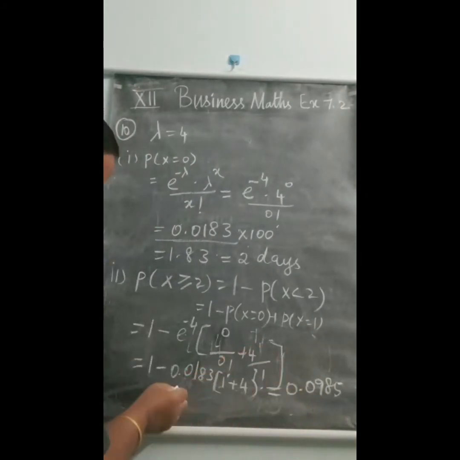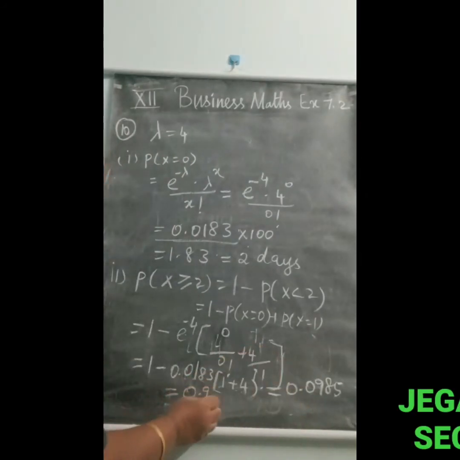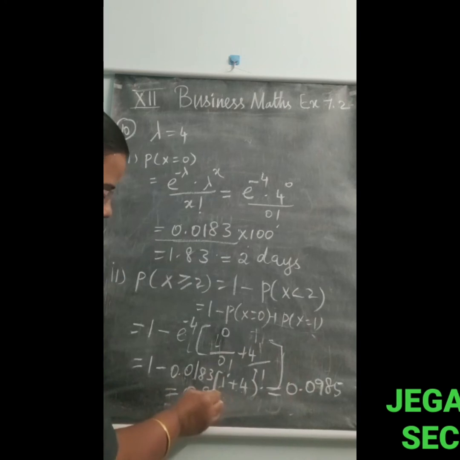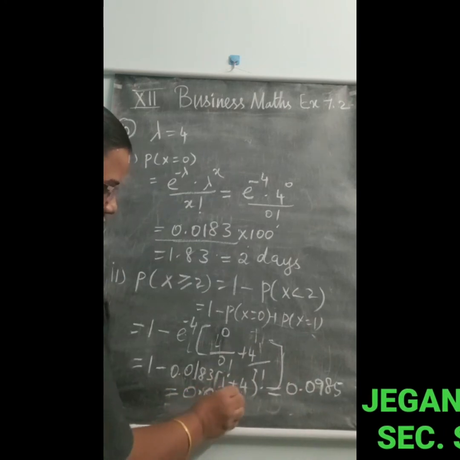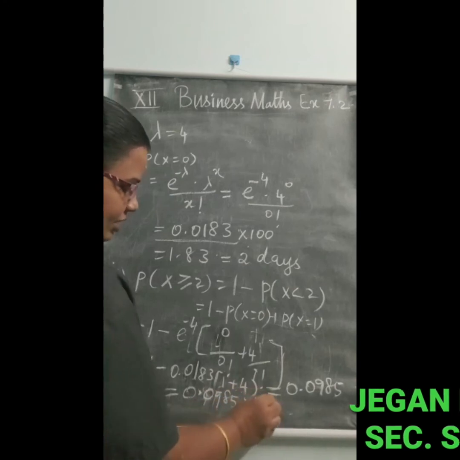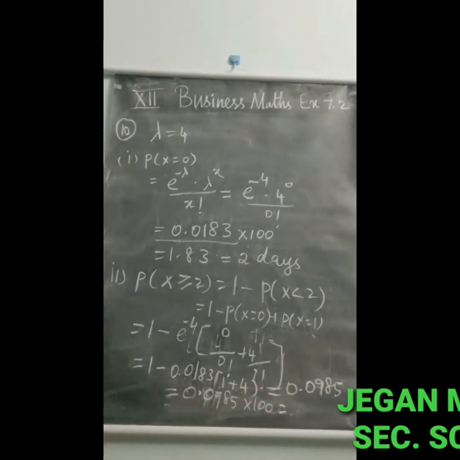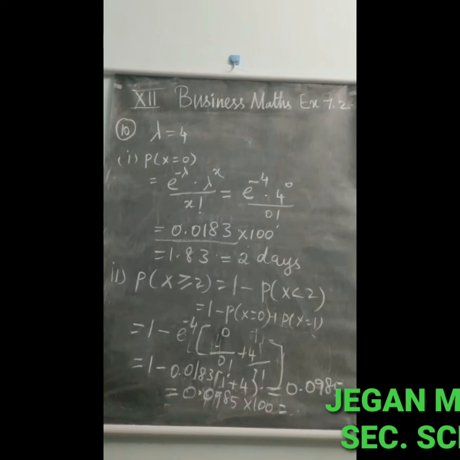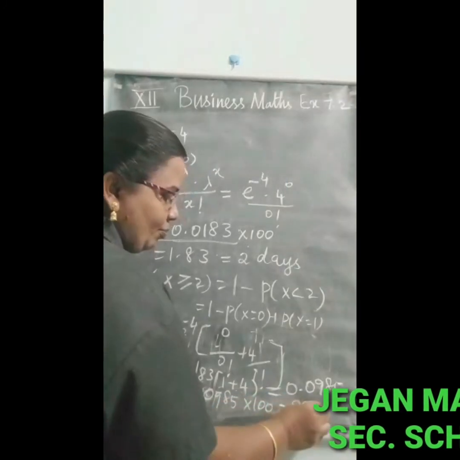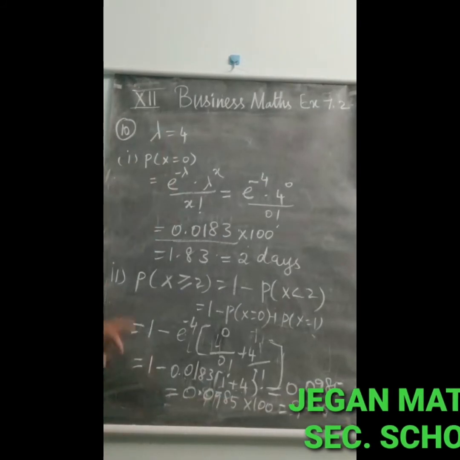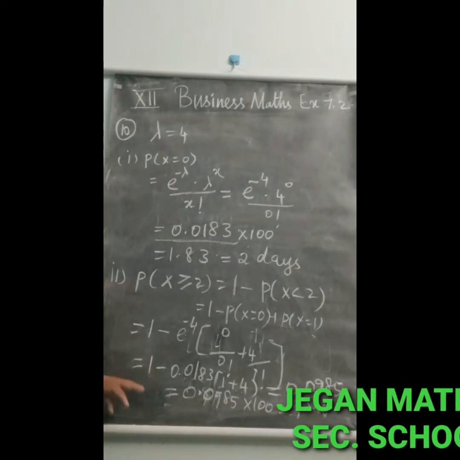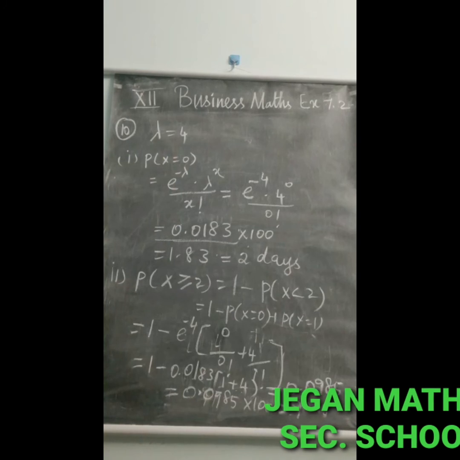So if we multiply 0.9085 by 100, we will get 90.85, which we consider as 91 days. So for the second question, the answer is 91 days.